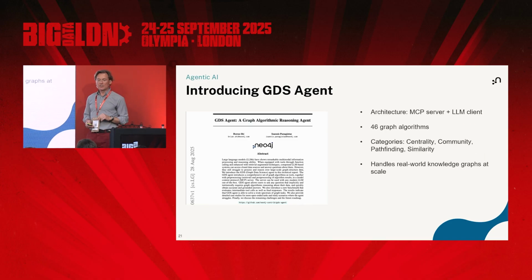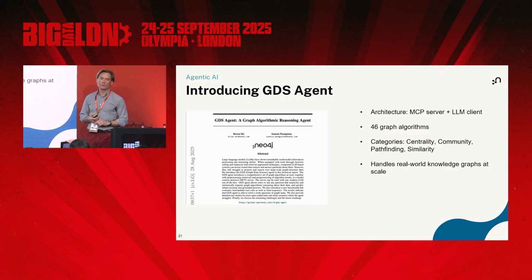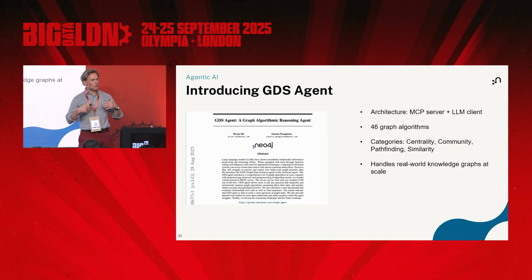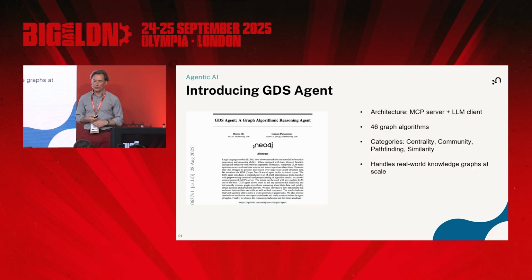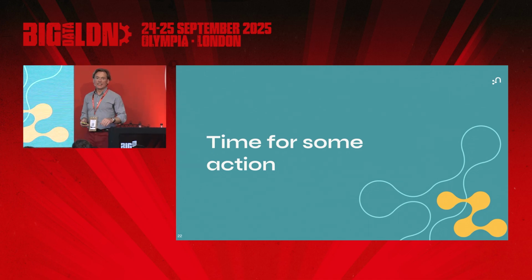Under the hood, it's an MCP server. We currently have almost 50 algorithms, and that will be expanded. It runs directly on the knowledge graph. Okay, so let's see this in action.